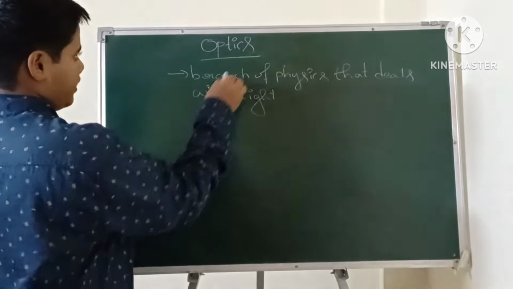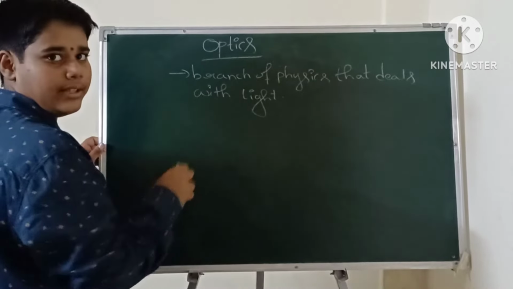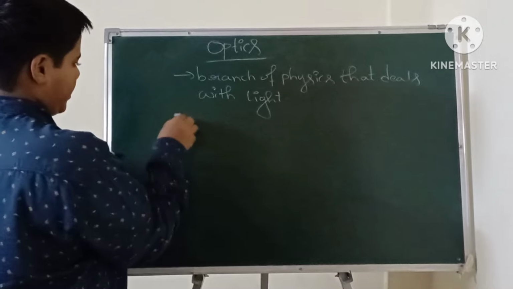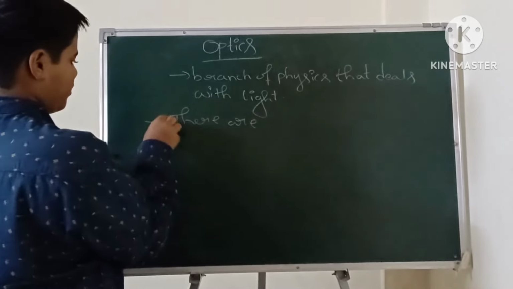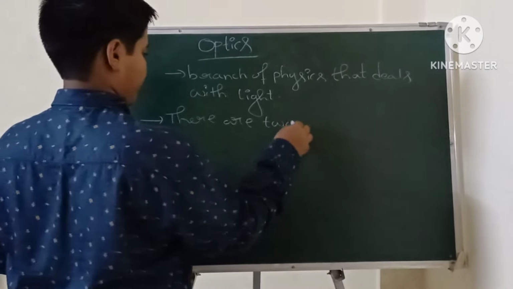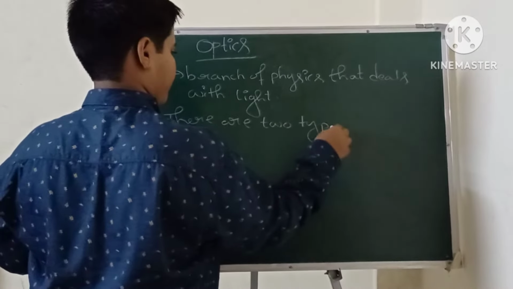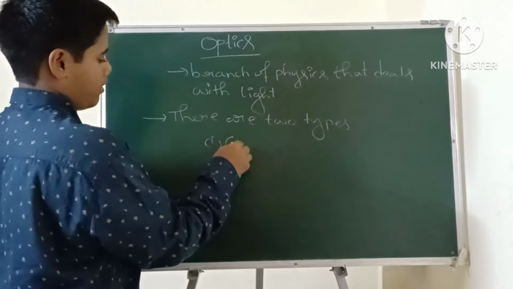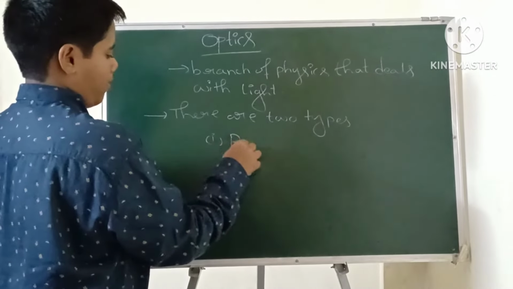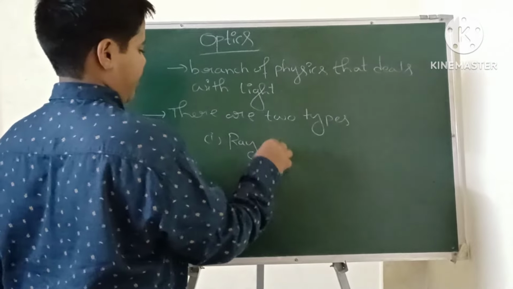There are two types in optics. The first type is ray optics.